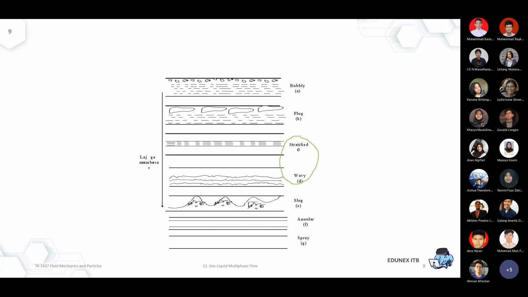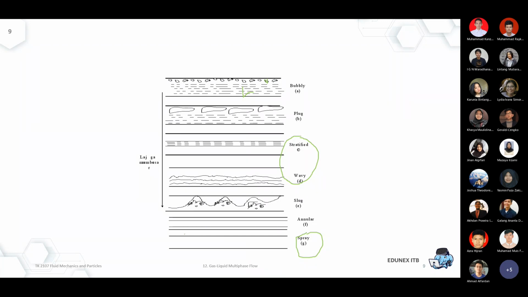Bubbly, still the same concept. We have liquid at the bulk of the pipeline, and we have the small vapor as small bubbles. In the annular or even a spray, spray is also a new regime that can be found in horizontal but cannot be found in vertical.